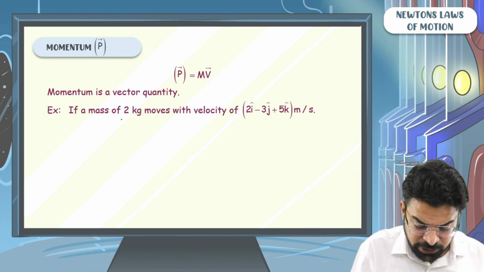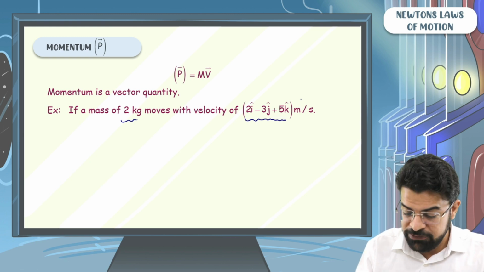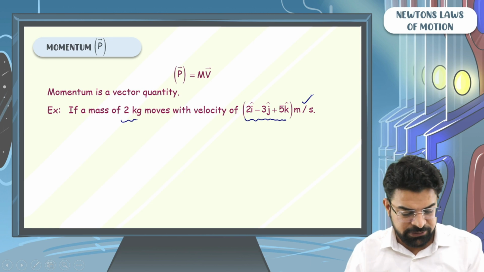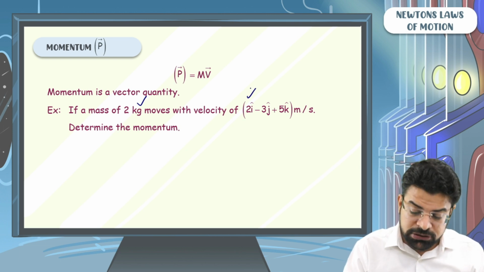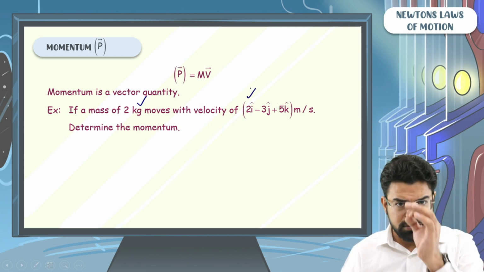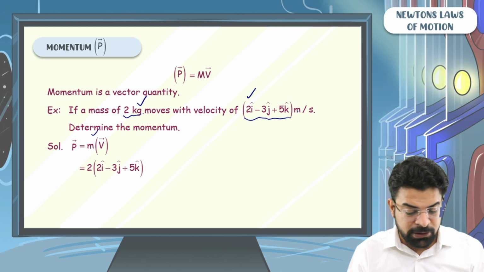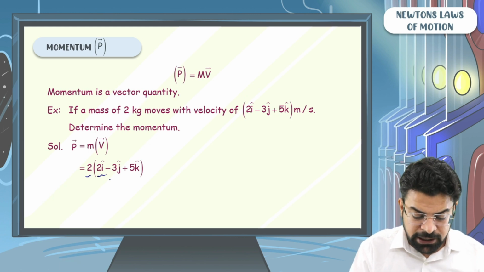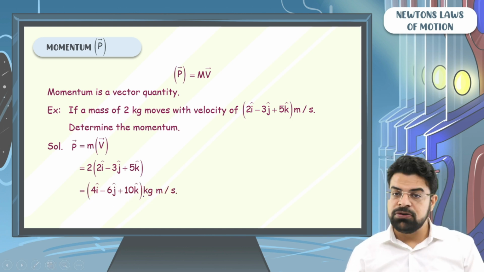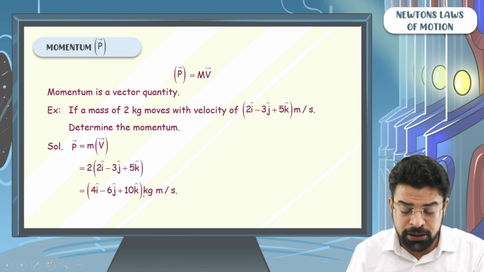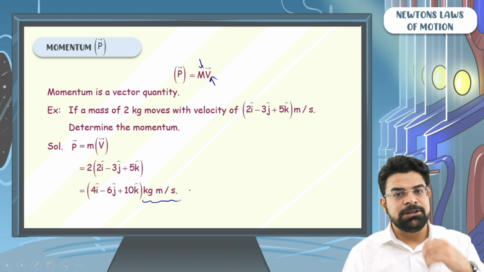Let's take an example. If a mass of 2 kg moves with a velocity of 2 i cap minus 3 j cap plus 5 k cap meter per second. So mass is 2 kg, velocity is given. Definitely they will ask me momentum. Determine the momentum. Momentum is simply mass times velocity vector. So you get 2 times 2 i cap minus 3 j cap plus 5 k cap. That becomes 4 i cap minus 6 j cap plus 10 k cap. That's all. What is the unit of momentum? The unit of mass is kg. The unit of velocity is meter per second. So the unit of momentum is kg meter per second.